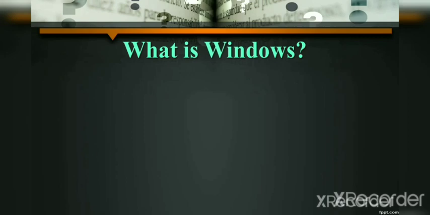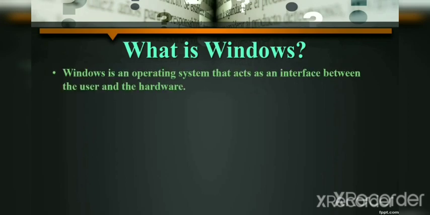Even you cannot open any kind of software. Clear everyone? So that's why operating system is the most important part of our computer. And here is one operating system which is Windows. Windows is created by Microsoft. Okay, so here we are going to learn about what is Windows.